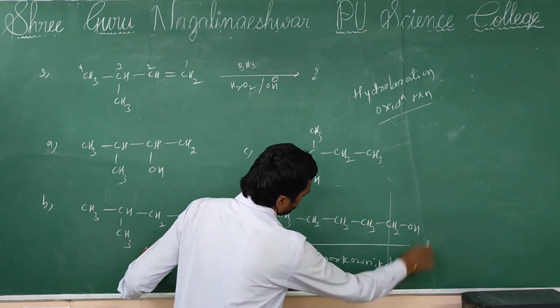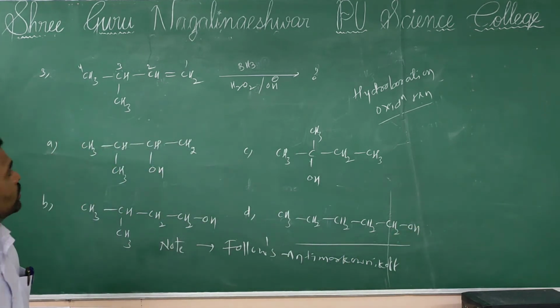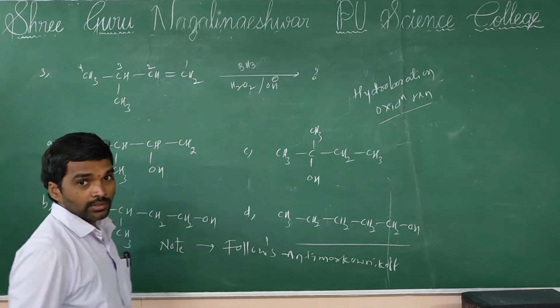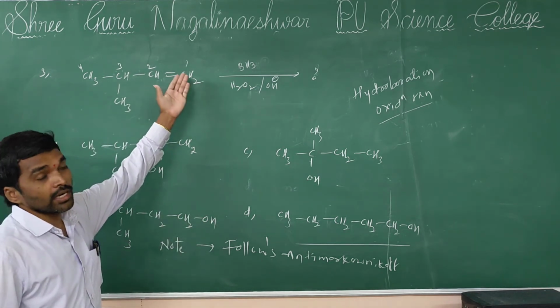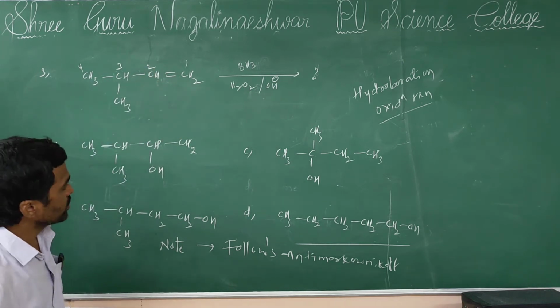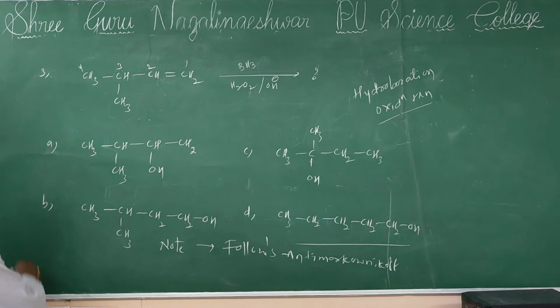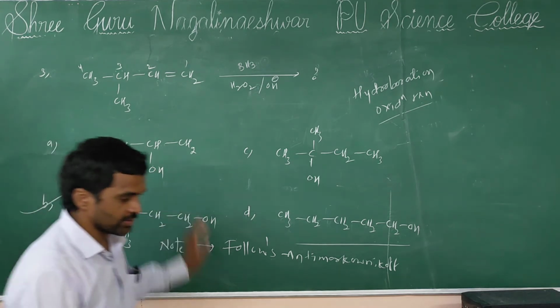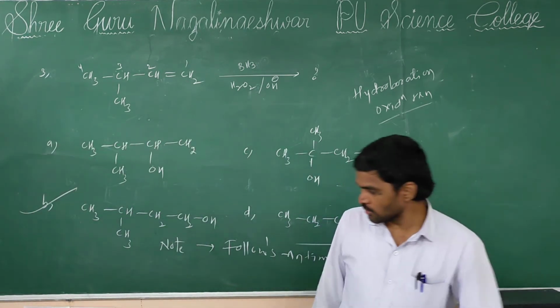According to that rule, the OH group is attached at the first position, on the carbon of the double bond containing more hydrogens. So then your answer is B. You remember this. Okay, next question.